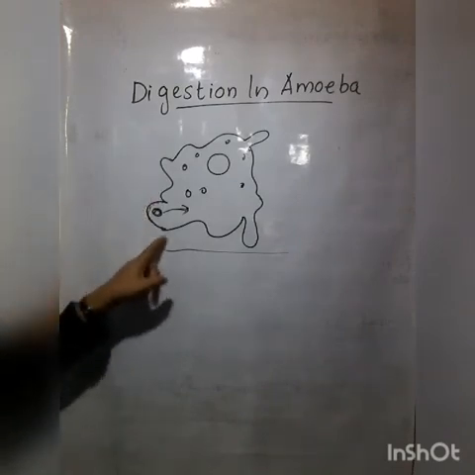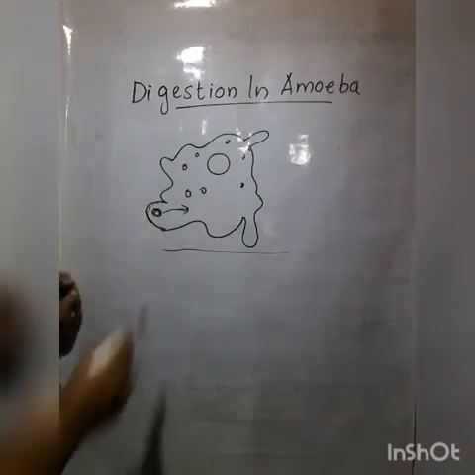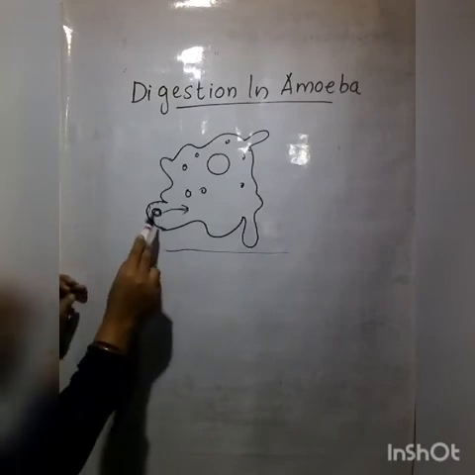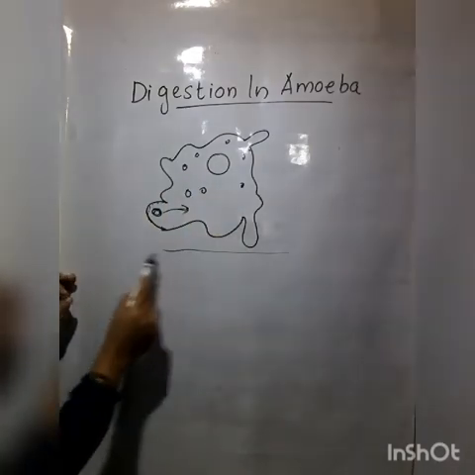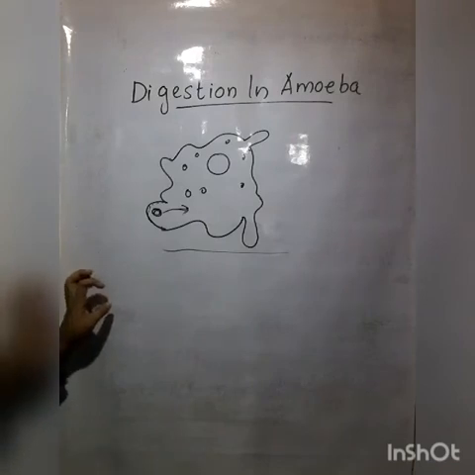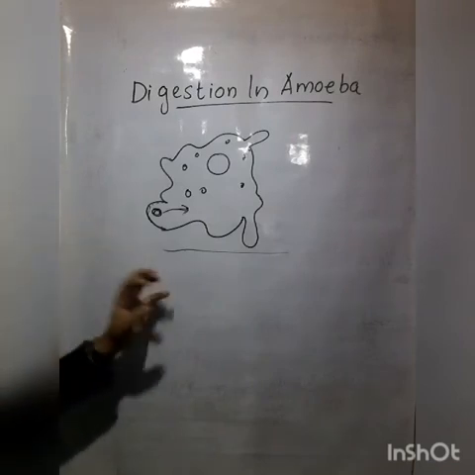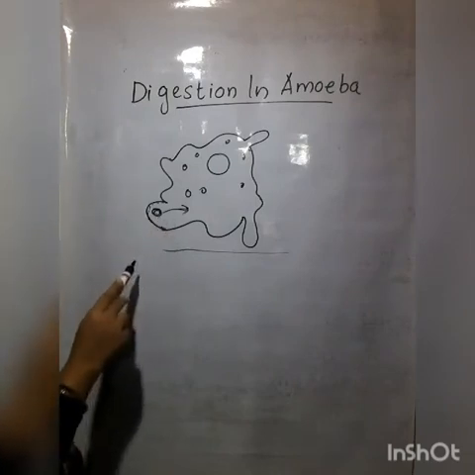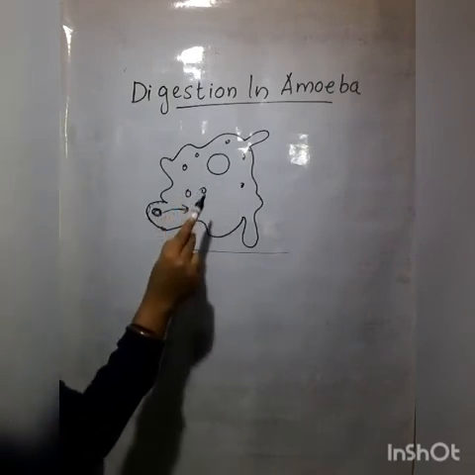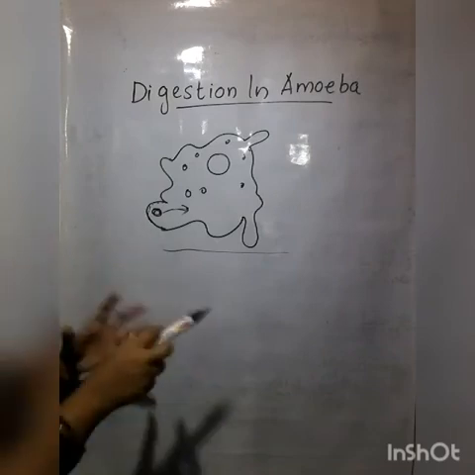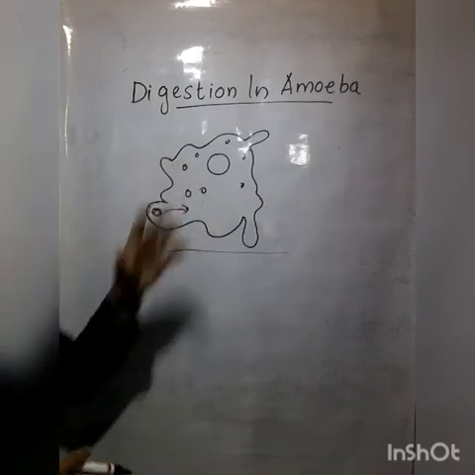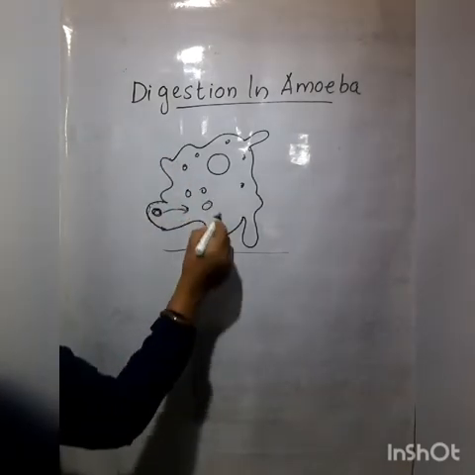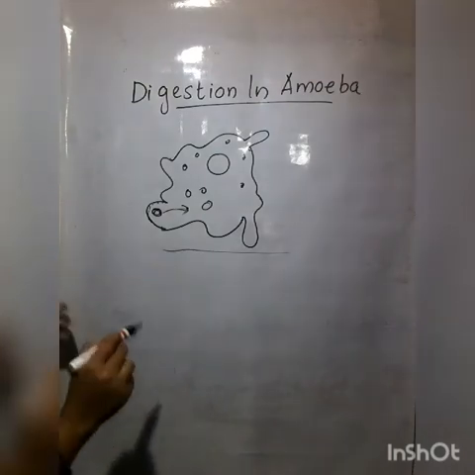Then the food particle enters into the body. The body has so many digestive juices present, and with the help of the digestive juices, the food particle gets digested. And the nutrients or components of food are absorbed into the body, and after that, what is happening?